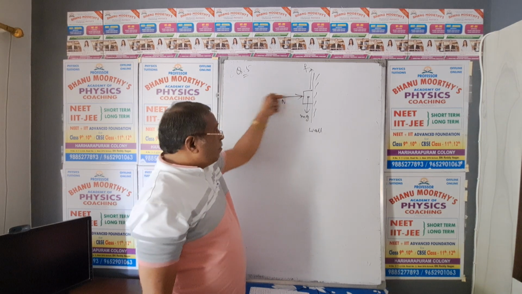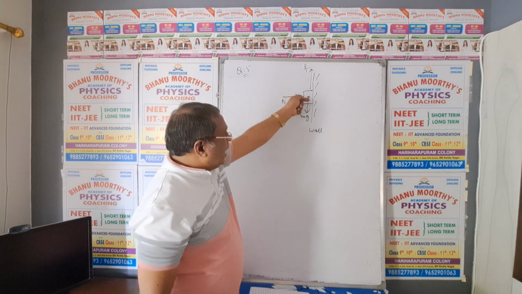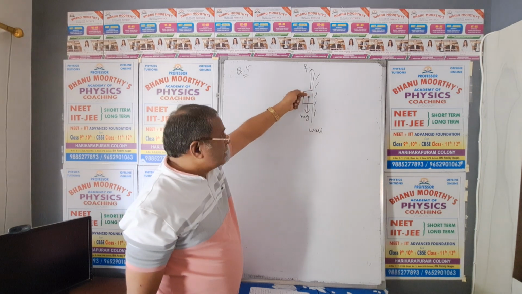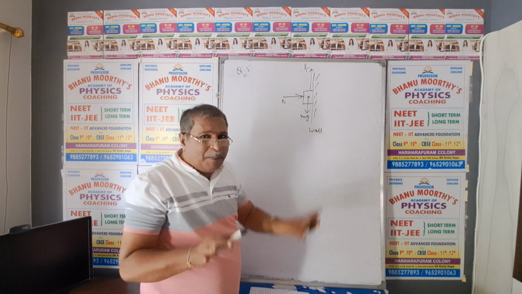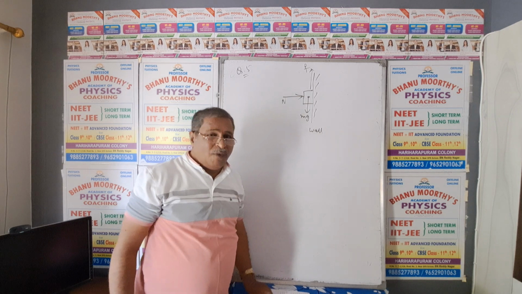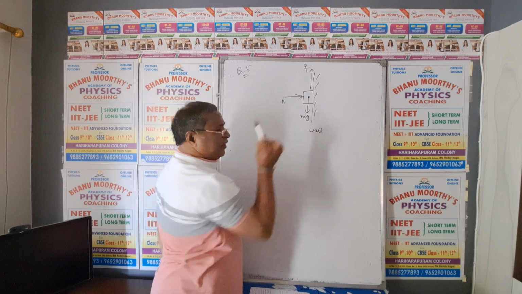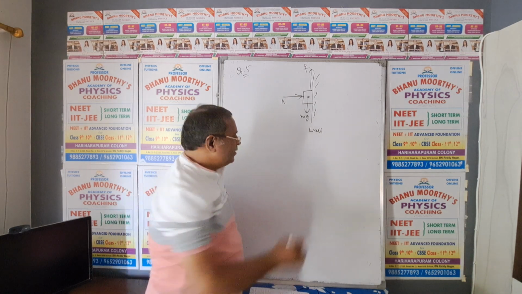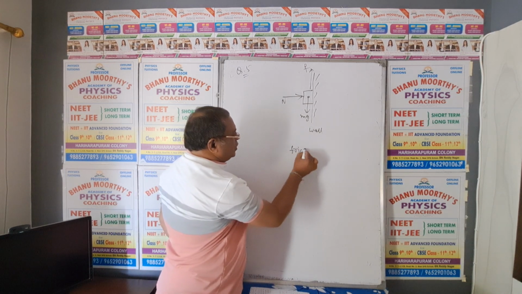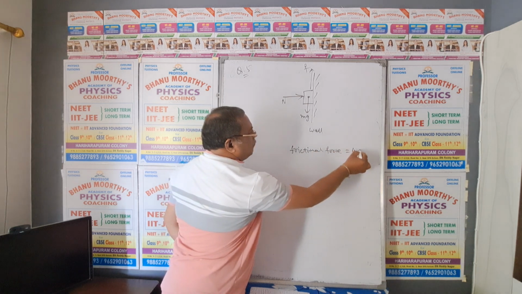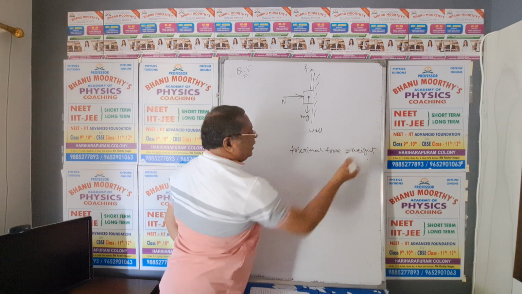So the normal force needed so that the block does not slip on the wall. What is the concept involved here? Frictional force balances with weight. That is the concept. Frictional force balances with the weight of the body here.